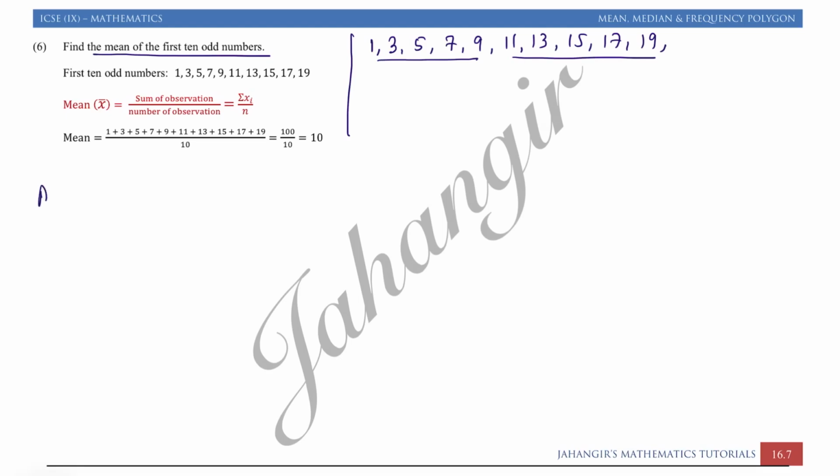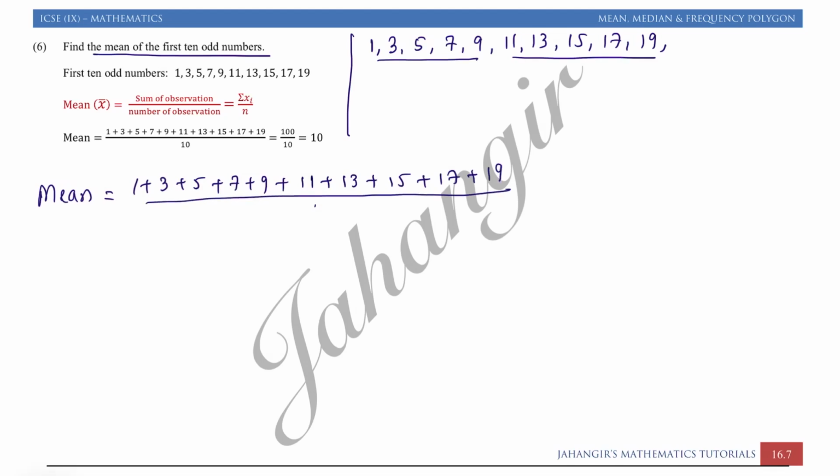So for the mean I will write mean is equal to sum of observations, that is 1 plus 3 plus 5 plus 7 plus 9 plus 11 plus 13 plus 15 plus 17 plus 19 whole upon 10. If you add all the numbers you will get 100 upon 10, which is 10. So therefore the mean of the first 10 odd numbers is 10.